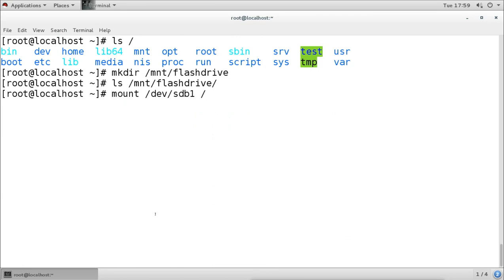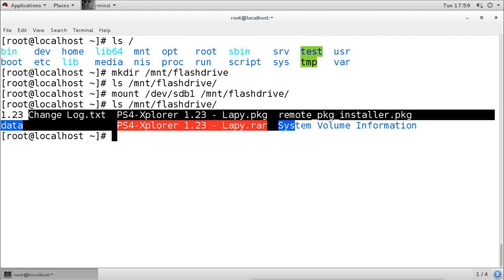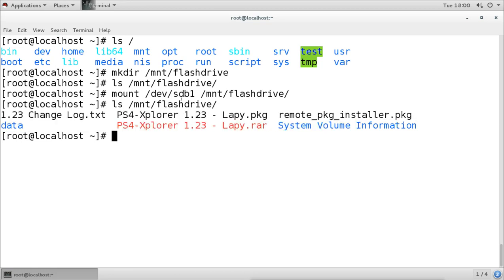So I want to mount it on this directory. Just like when we run the copy or move command, we mention the source and destination. In the source we mention the partition, and in the destination we mention the directory where we want to mount it, and when you press enter it will mount. Now the data which is in this drive is showing in this directory. When you list the directory now, you can see the data here. This is the data under this partition.